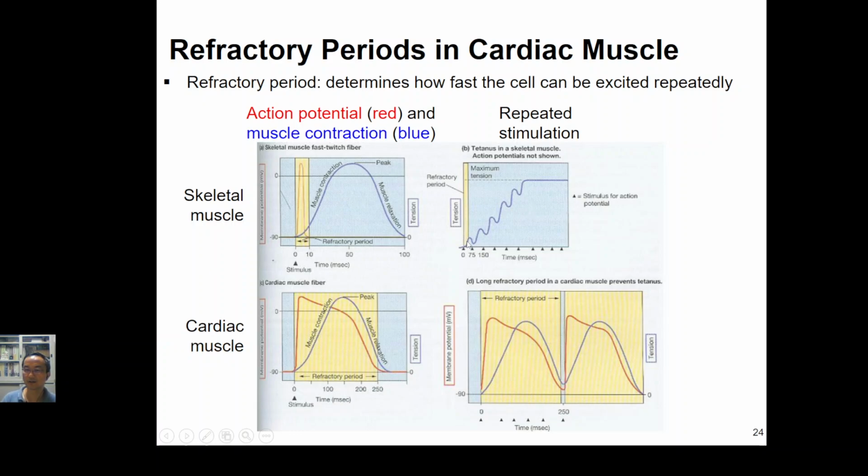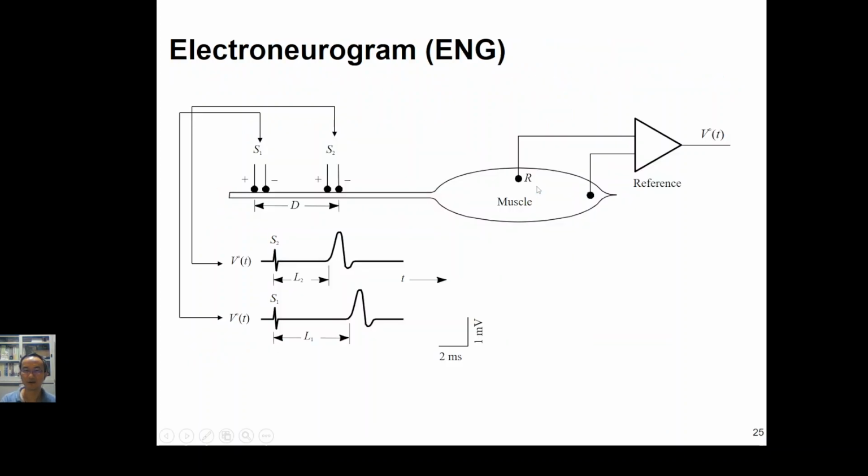If our cardiac muscle looks like this, it means that our cardiac muscle will not release. But it is impossible because our heart needs to have the pumping effect: contraction, relaxation, so that the blood can go out of the heart to form the circulation. That's why this shows the importance of the refractory period in the cardiac muscle.